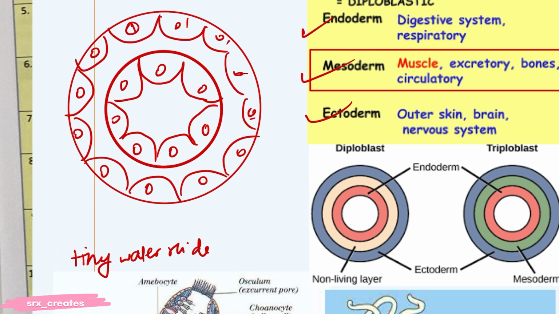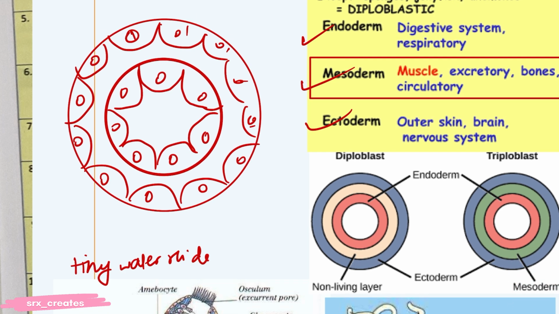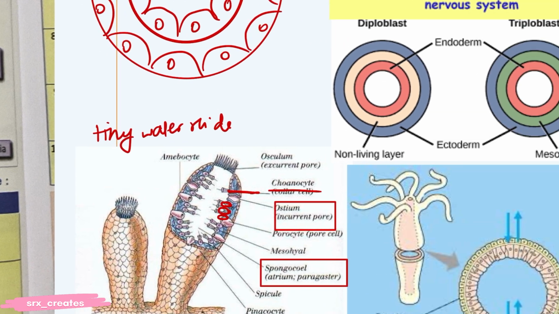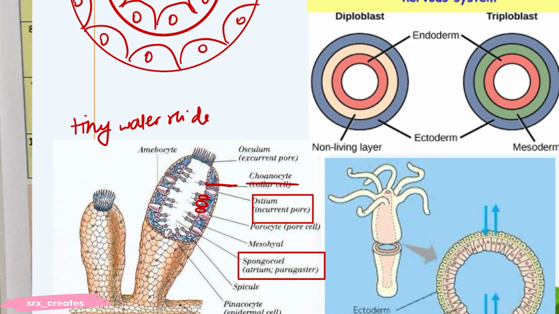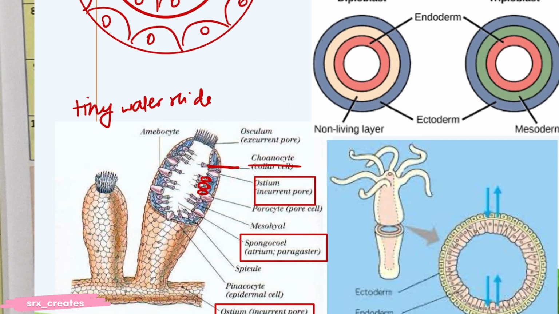See, diploblasts don't have this thing called mesoderm, but triploblasts have the mesoderm. They don't have the mesoderm layer. This is the non-living layer here, but they have the living layer, this mesoderm. So they don't have muscle, excretory system, bones, circulatory tract, okay? And ectoderm is for outer skin, brain, nervous system. Now, I think you have understood the concept of diploblastic.